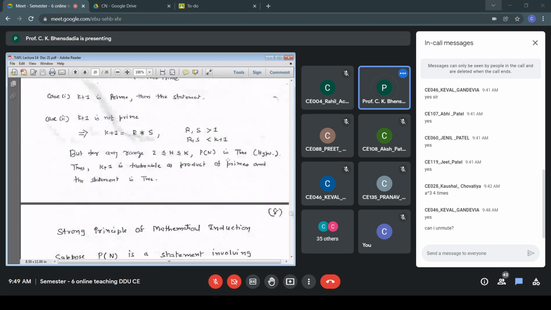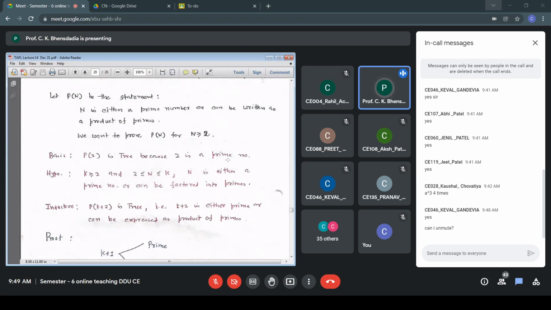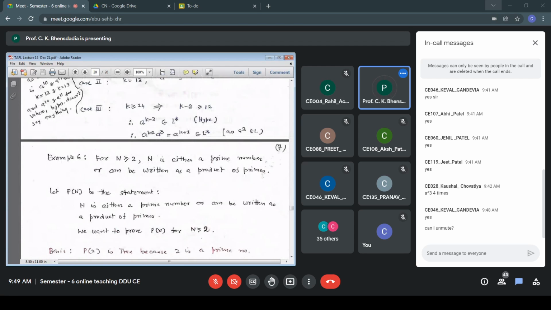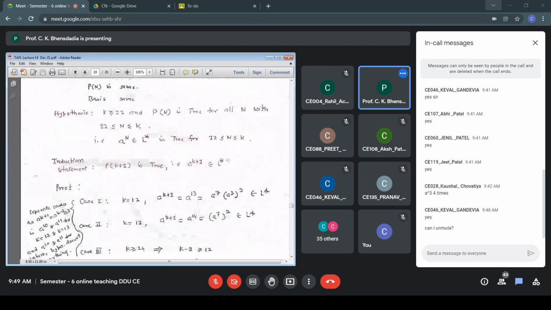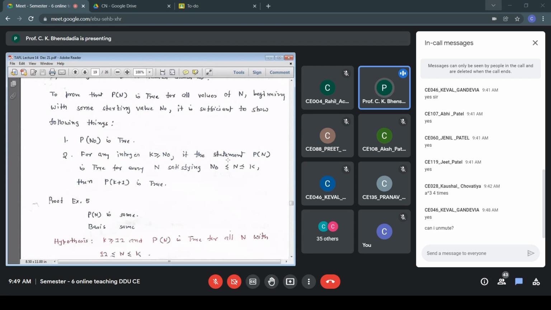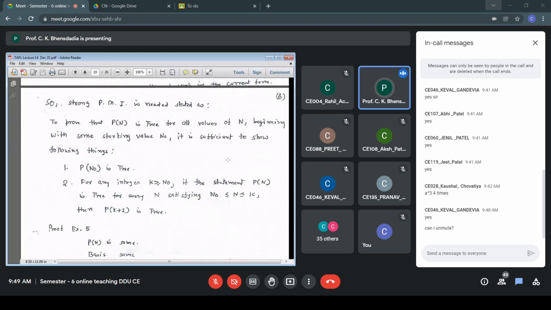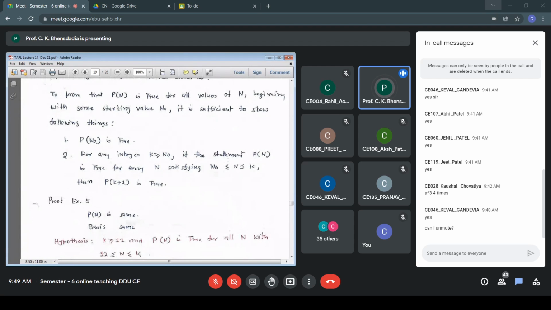Okay, let us apply this stronger form of PMI to our previous example. No change in the basis part. The statement Pn is as it is, the basis is as it is. The only change starts from the hypothesis part.